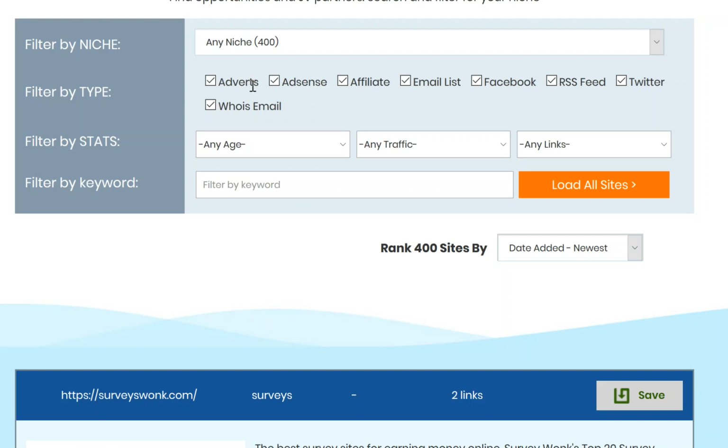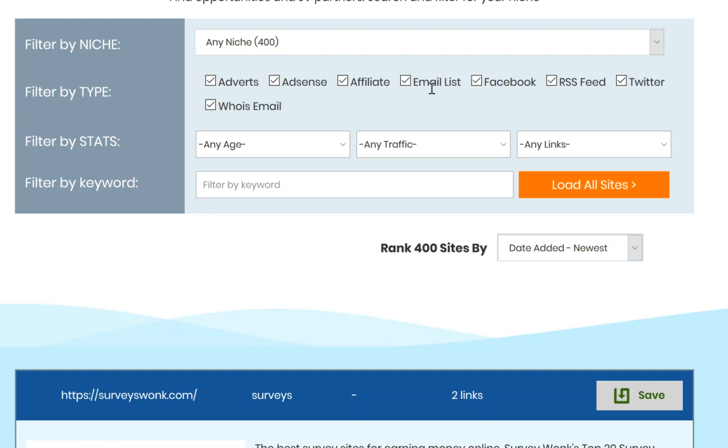Adverts means the website in question has an advertising program, so they've got a link on the page that says they're able to sell ads directly to you. AdSense means they're running Google AdSense on the page, so we can target that website directly via Google's display planner, via Google's display network. Affiliate tells us that they've got an affiliate program, so they have affiliates promoting their product. They're probably doing quite well. Maybe we want to promote their product, or reach out to them and do a swap, so they promote us and we promote them.